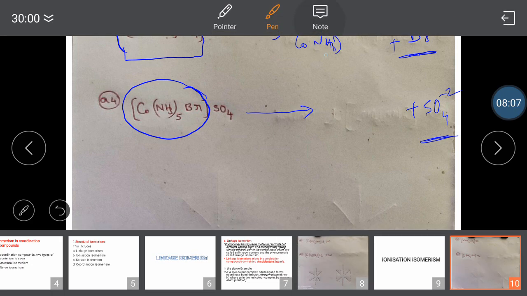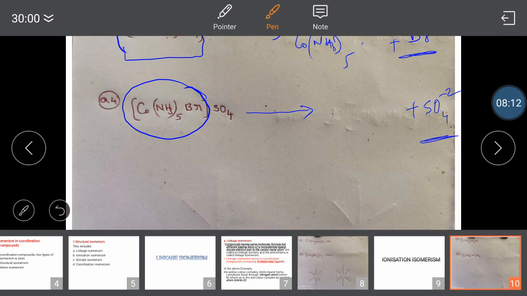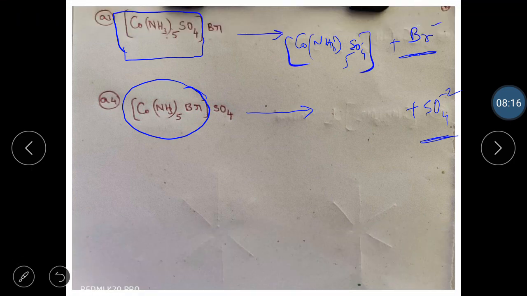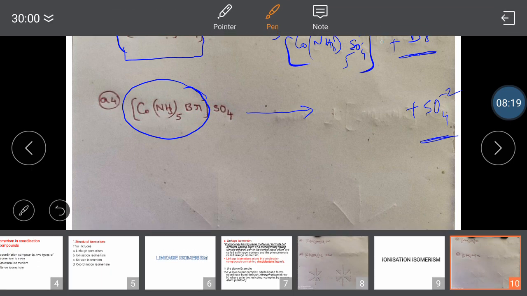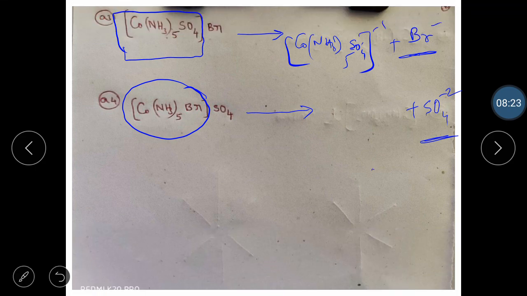So what do I get? [Co(NH3)5 SO4], the charge will be what? I get minus 1 on the outside ion. So that's one complex.